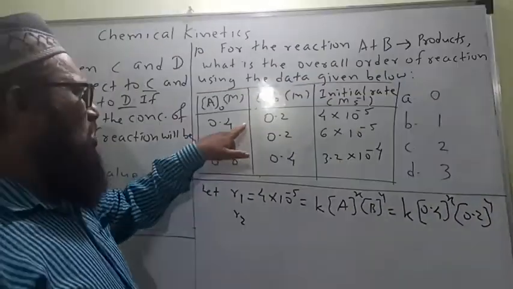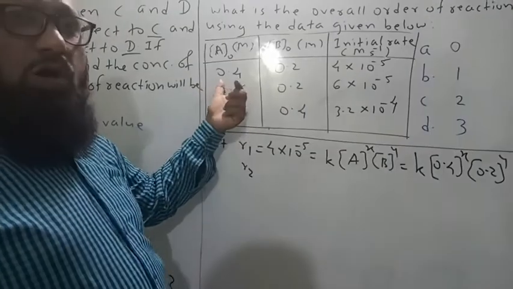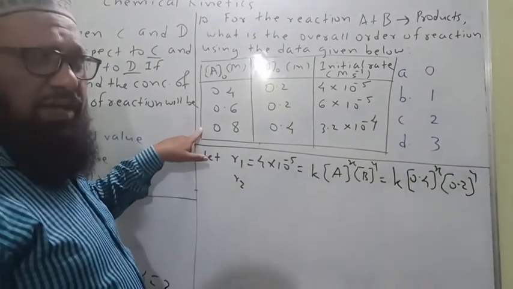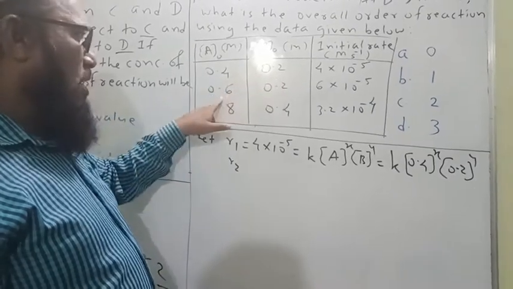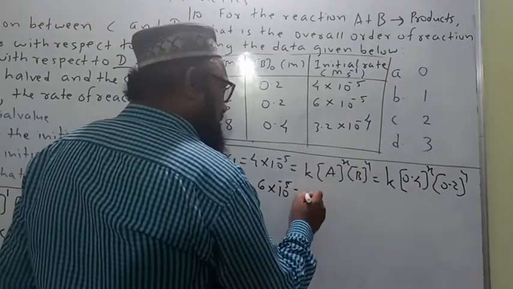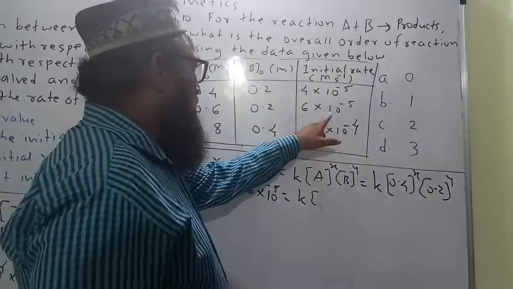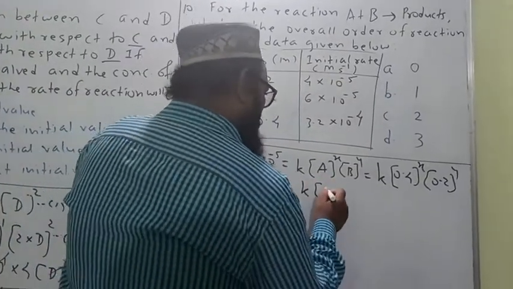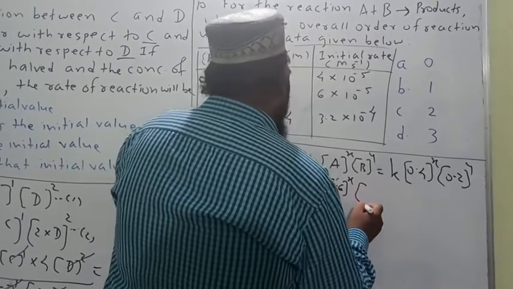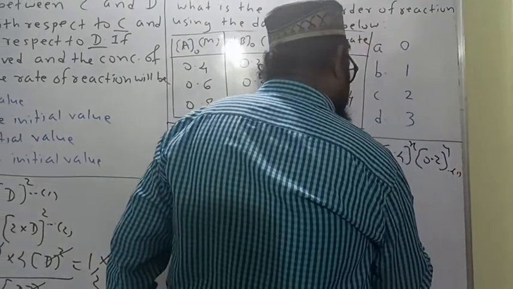Remember, in such type of question, if two values of a reactant are the same, they get cancelled on division, and we can determine the order of the other reactant. Here the 0.2 values are the same, therefore let us take rate R2 is equal to 6 into 10 raised to minus 5, equal to k into 0.6 raised to x, concentration of B is 0.2 raised to y. This is equation 1, this is equation 2.